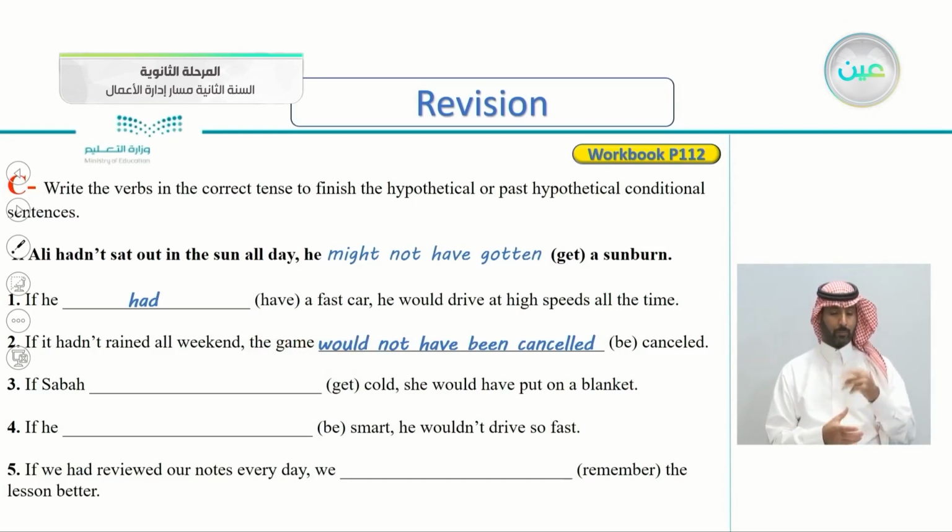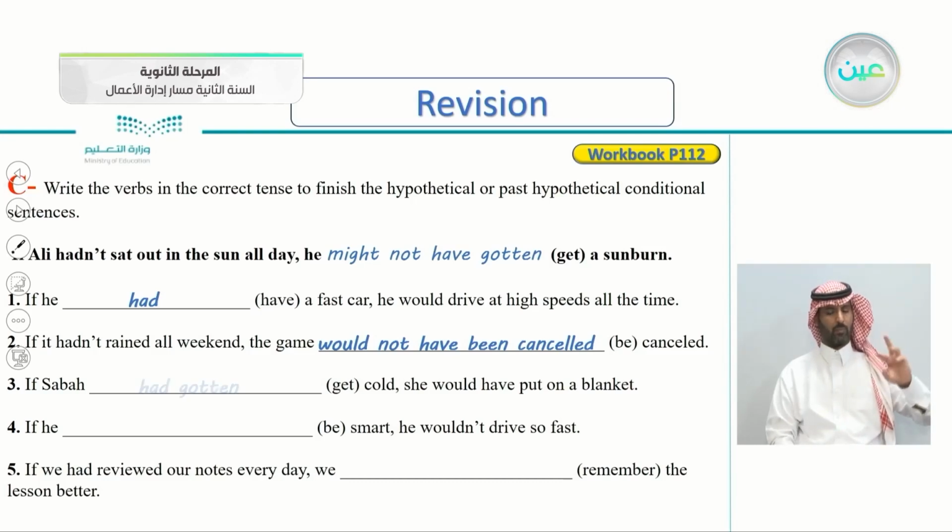Number three, if Sabah get cold, she would have put on a blanket. So what's the correct answer here in the if clause? So now we're answering the if clause here. Again, if Sabah and the verb is get cold, she would have put on a blanket.